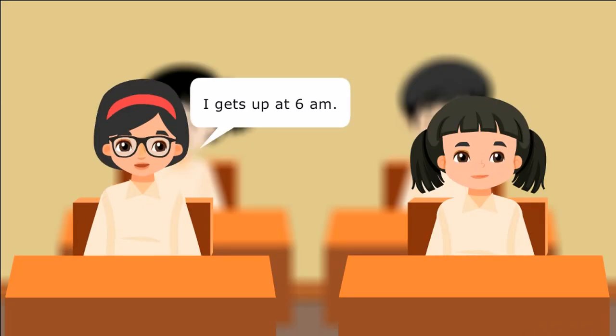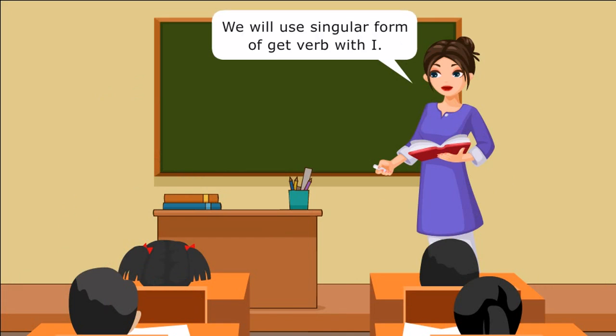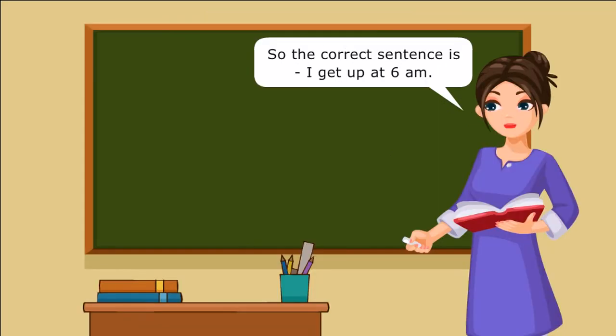I gets up at 6 a.m. That is incorrect. We will use the base form of the verb get with I. So the correct sentence is, I get up at 6 a.m.